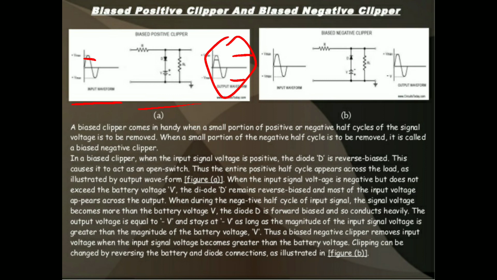So we discussed the positive clippers, positive series clipper and positive shunt clipper, then negative clippers, negative series clipper and negative shunt clipper, and again the positive biased clipper. The remaining topics will be discussed in the next session. The clippers unit is very easy. If you concentrate on this unit, you will get maximum marks.